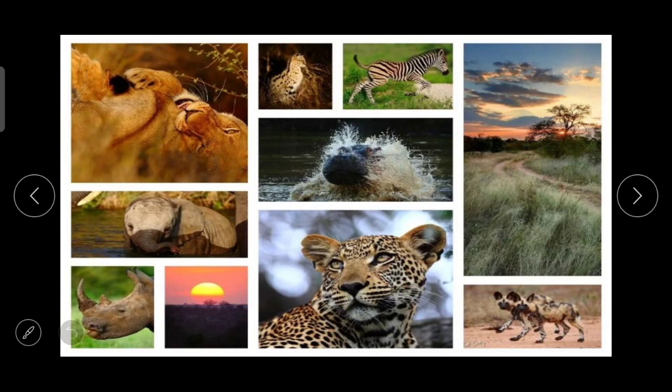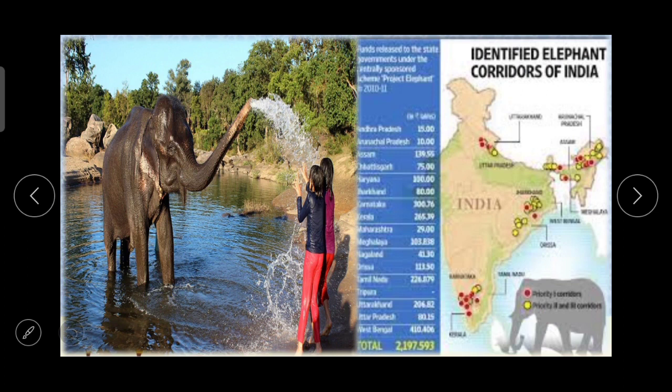Now if we talk about the wildlife of India, then India is also a mega diverse country in terms of wildlife. There are many species of wildlife in India. Elephants are found in hot and humid forests. Here you can see identified elephant corridors of India on the screen in the map. This one, these places, this and this.